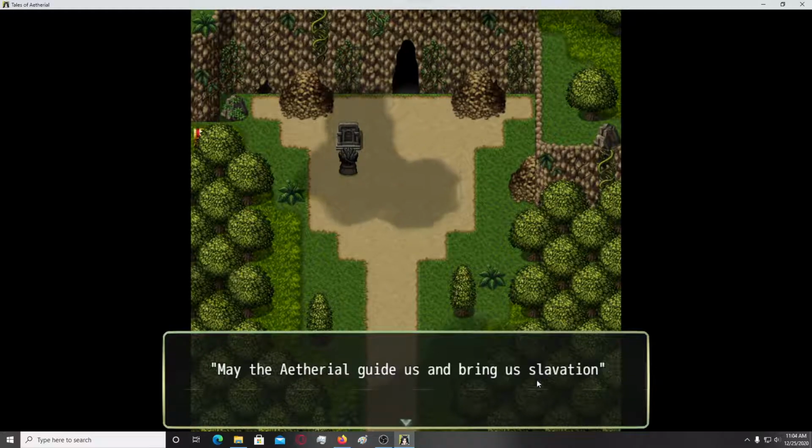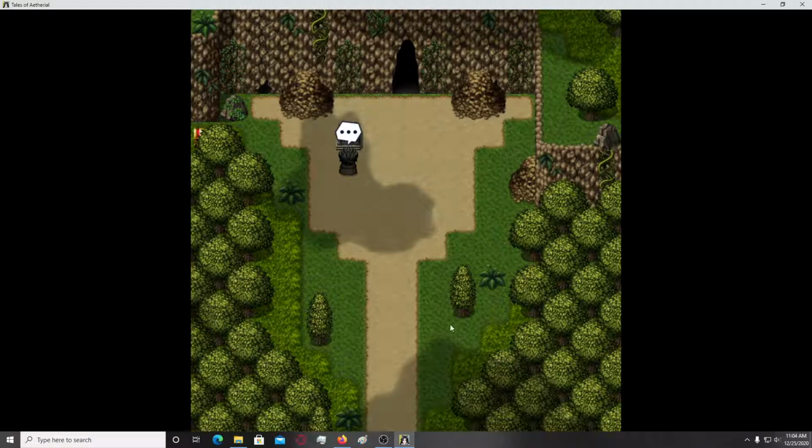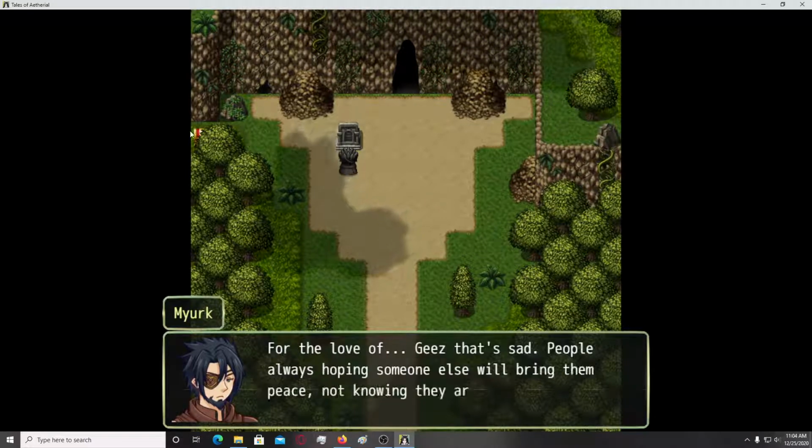Well, slavation, I guess it's salvation. Alright. Okay, I really want to take that chest.